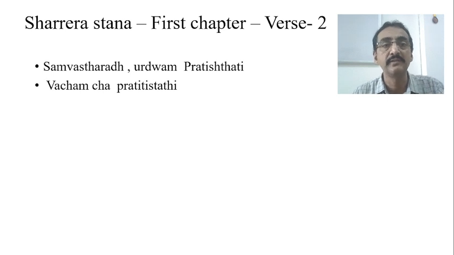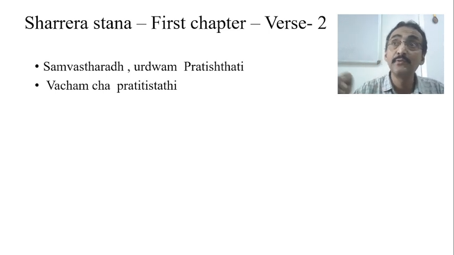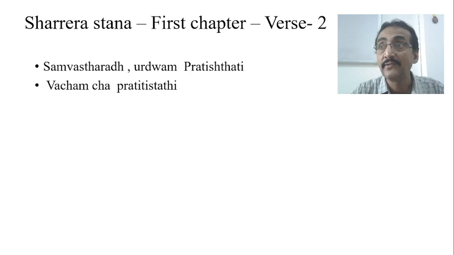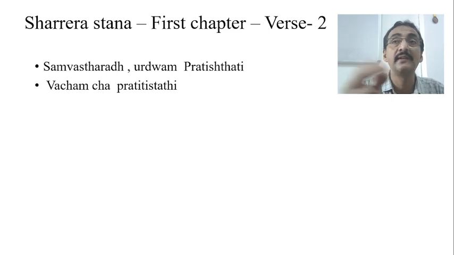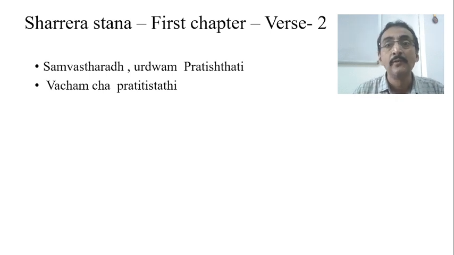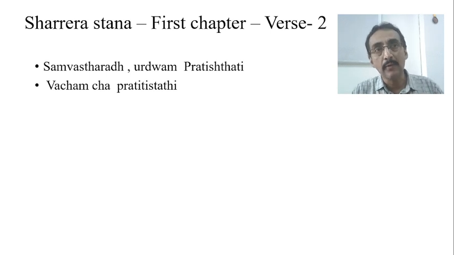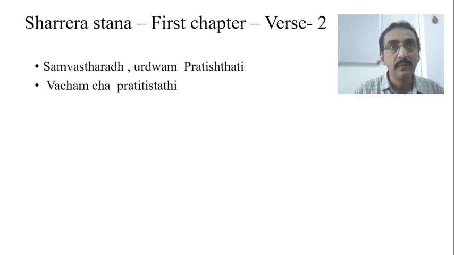Vachancha prasrajati. There's a mistake, it is not pratitishthati, it is prasrajati. So here he covers two important domains: one is the language or linguistic domain, and another one is the motor domain. So these are some of the examples related to global developmental delay or differentiation of development into different domains. The global developmental delay concept is very well explained in our Ayurveda. Two important references we have: one is in Samvardhanakrita and another one is in Phakka Chikitsa. Some other references are also there, like in Phakka Chikitsa as well as in Sharirasthana.